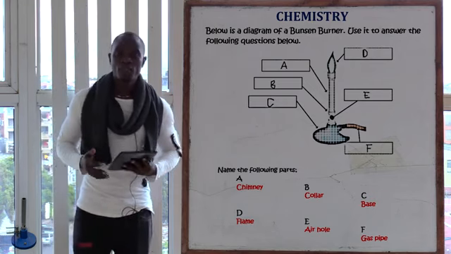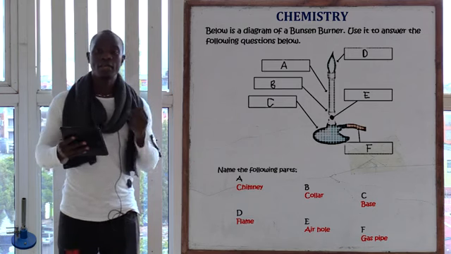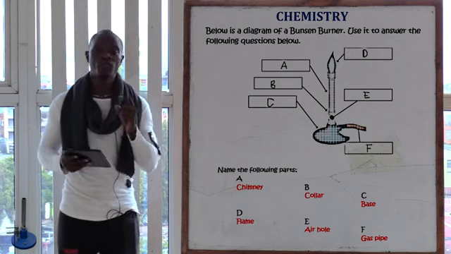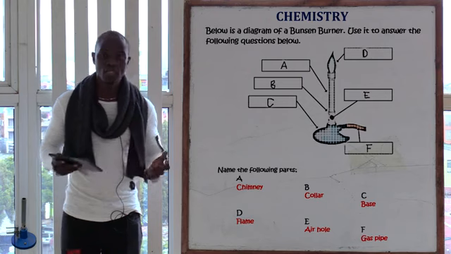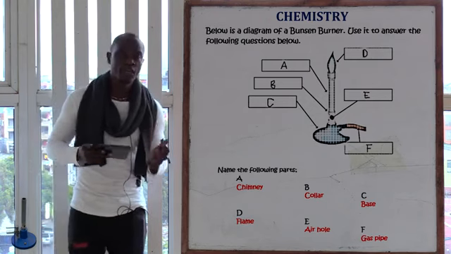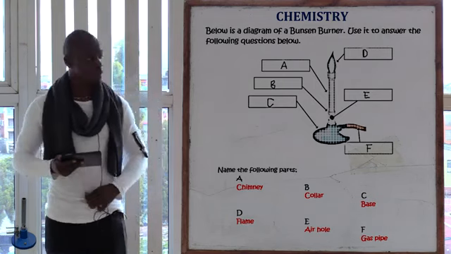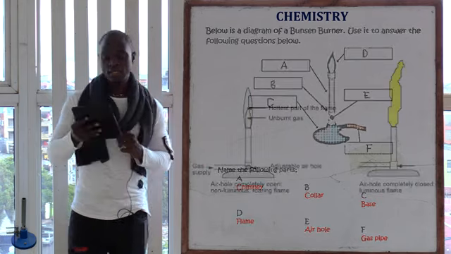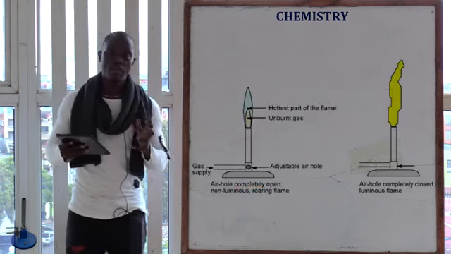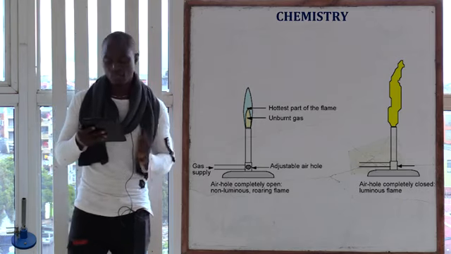What if you have been asked in an exam to define the part labeled D, or in short, define a flame? What is a flame? You'll say that a flame is a mass of burning gases. Again, remember, we have two types of flame: the luminous flame and the non-luminous flame.